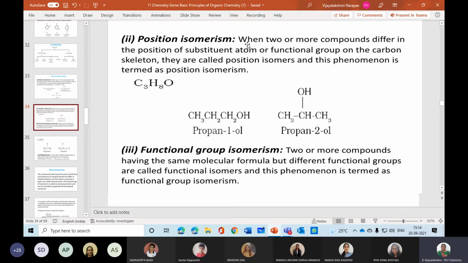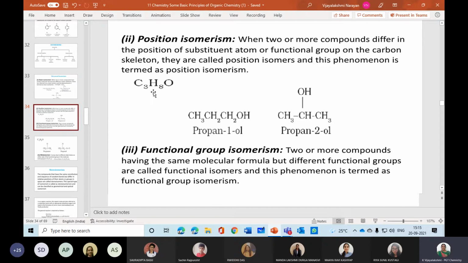Suppose an OH group is attached over there. OH group belongs to the functional group. So CH3OH, that means methyl alcohol. OH is an alcoholic group. So methyl group CH3 along with that OH. So we are writing in that way. Please remember what the substituent groups are and what the functional groups are. If you know this point, you are able to do this. Okay, now when two or more compounds differ in the position of the substituent atom or functional group on the carbon skeleton, they are called position isomers, and this phenomenon is position isomerism.